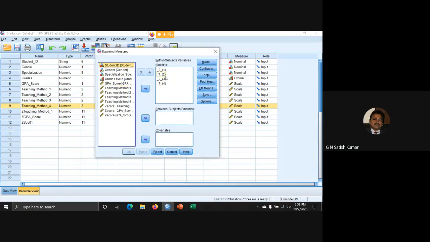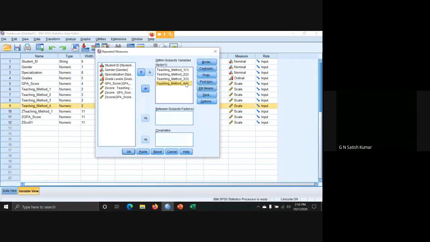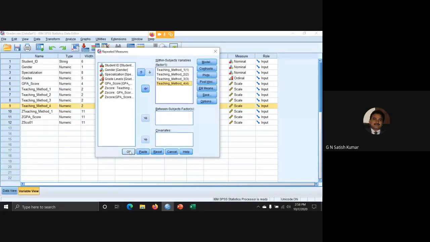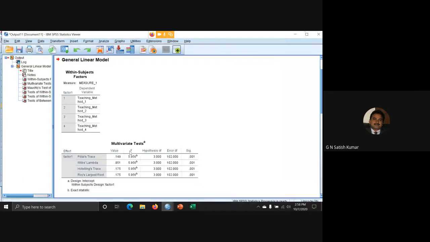And here we got 4. Now select teaching method 1, teaching method 2, teaching method 3, and teaching method 4. So we have teaching methods 1, 2, 3, 4. And I'm clicking OK.